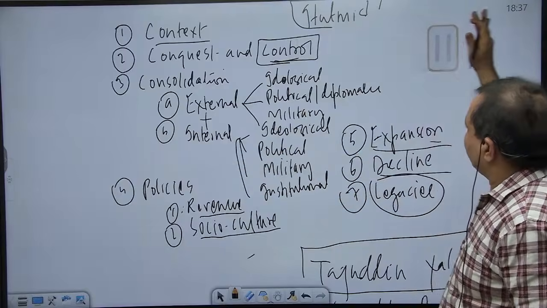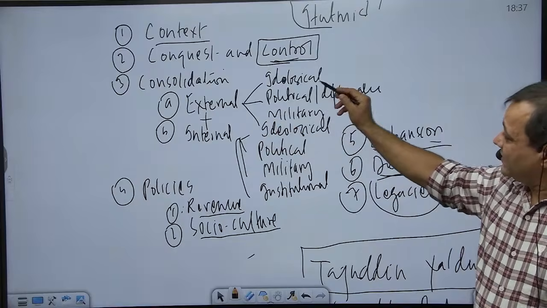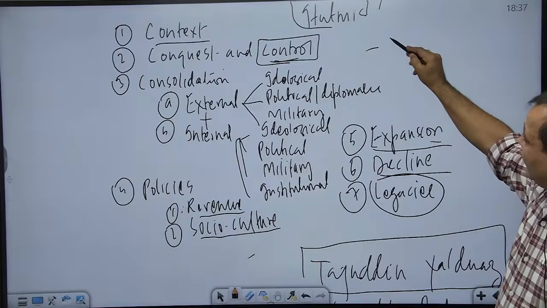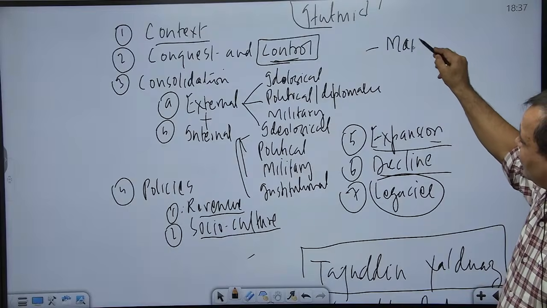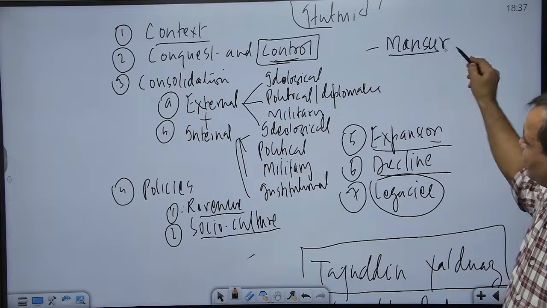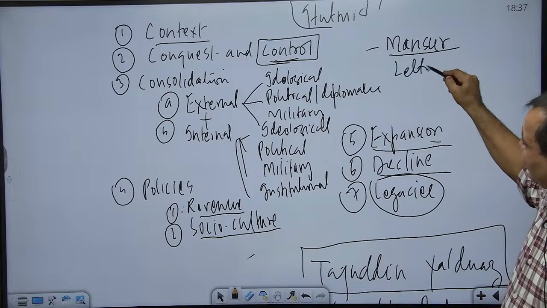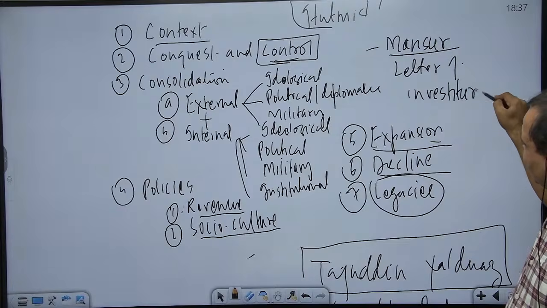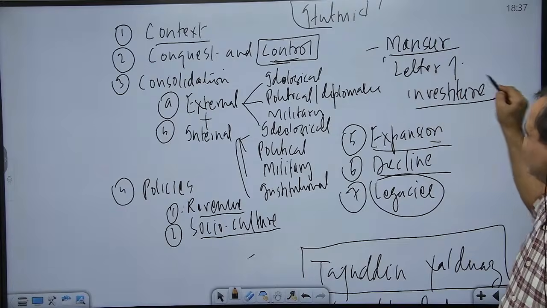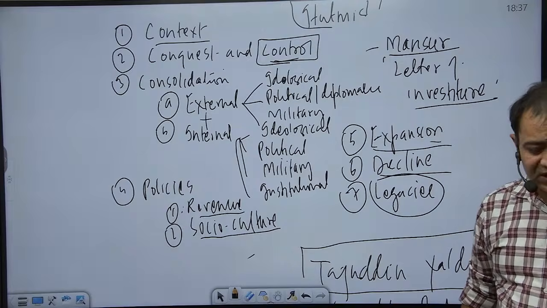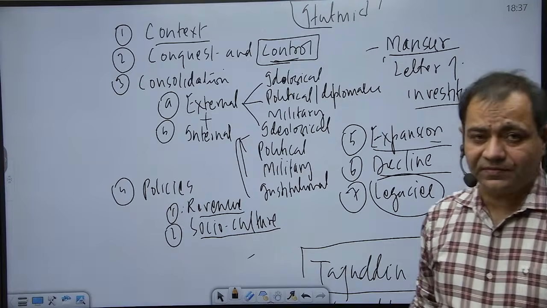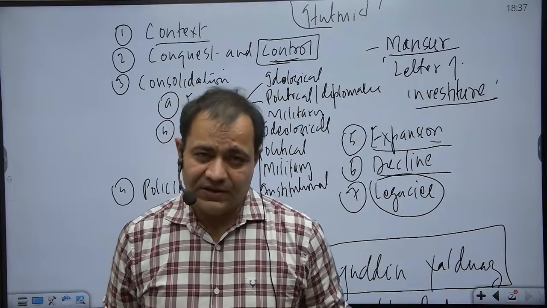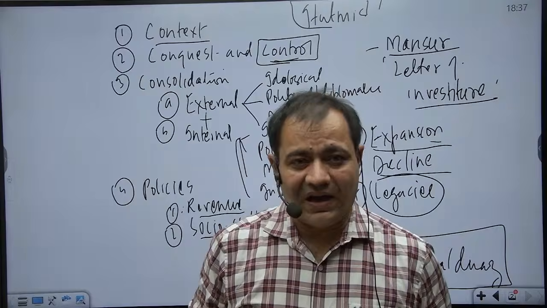Now here, if we take note of ideological consolidation, externally, he obtained something that is called Mansur. Mansur was a letter of investiture. This is how it can be translated. So this itself is important. What was Mansur? Mansur, a letter of investiture, was obtained from the Caliph.